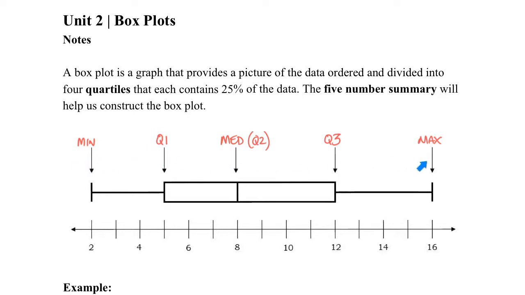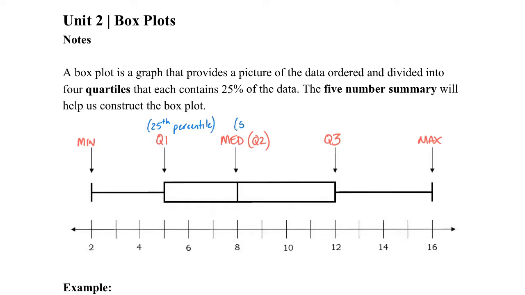If you imagine that this whole thing was a candy bar, the median splits the candy bar in half, and then quartile 1 and quartile 3 take each half and divide those in half. So now you have 4 pieces of candy bar. 1, 2, 3, and 4. And each of these contains 25% of the data. So these are also known as percentiles. So you may have heard percentiles before when it came to state testing or something like that. This would be the 25th percentile because it contains the first 25% of the data.